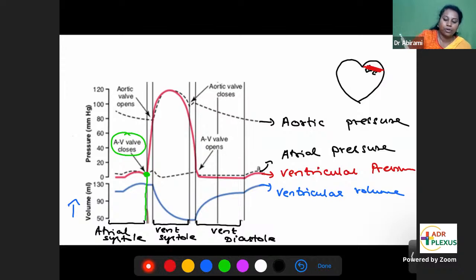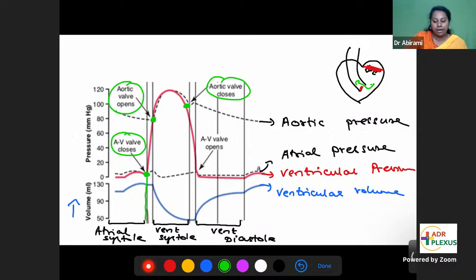You have the aorta. This is the aortic valve. Now, the aortic valve will open. Blood flows into the aorta. So, next event, aortic valve opens. When the aortic valve opens, blood flows into the aorta. Then the aortic valve will close, followed by aortic valve closure. Again, the AV valve will open, followed by AV valve opening. This is how you will fit the valvular events into this.